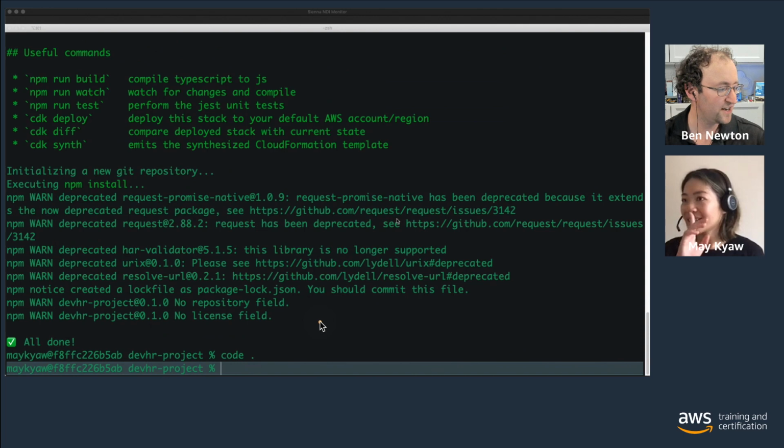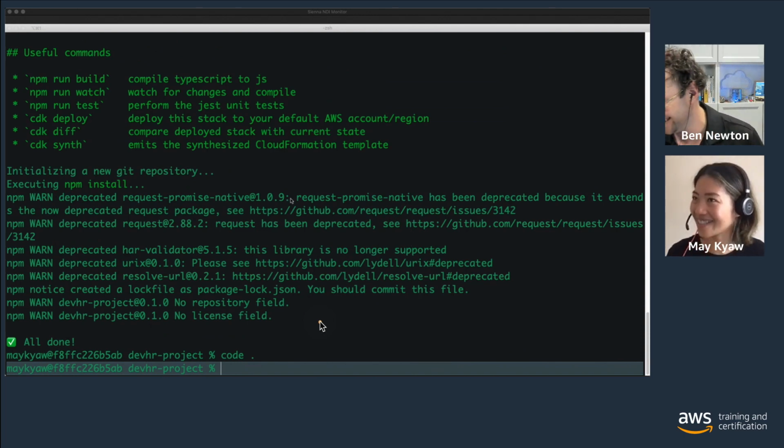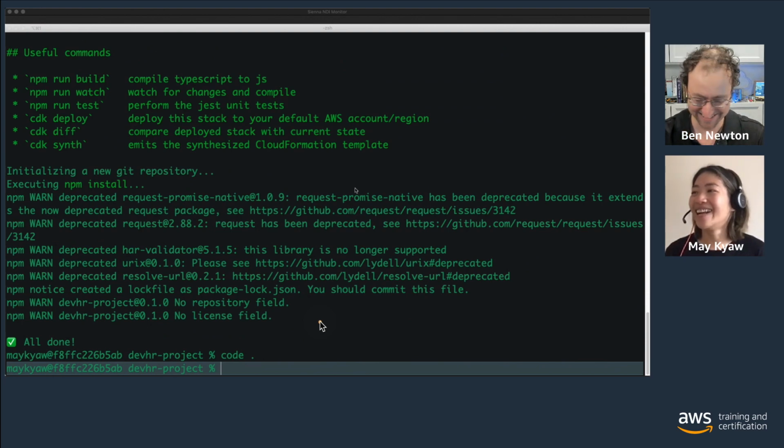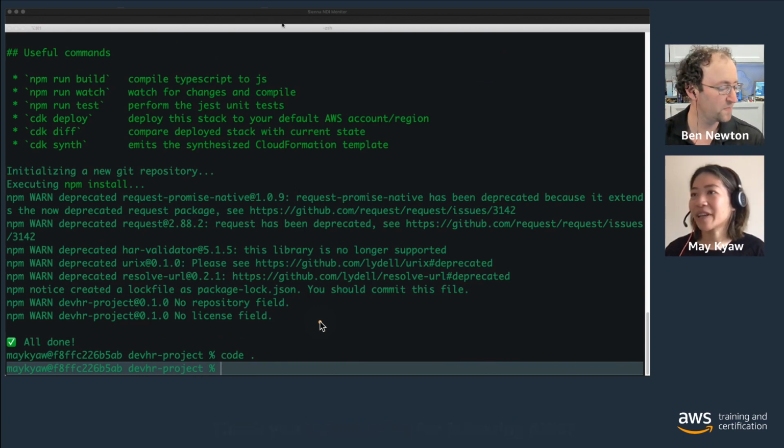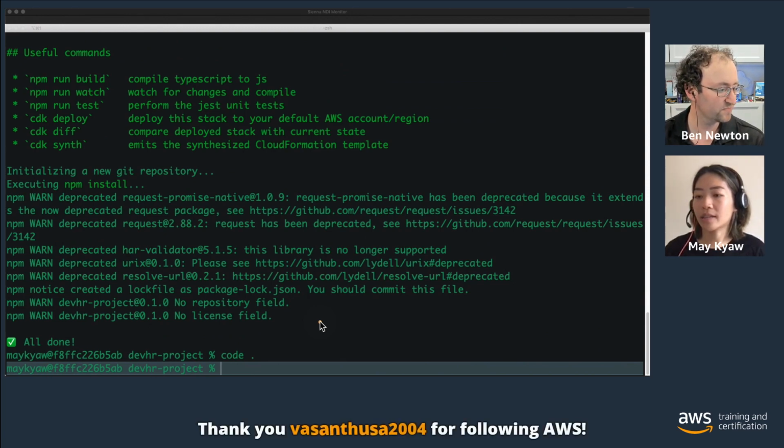What is your favorite IDE? Are you using IntelliJ? I know it's not the best for TypeScript, but it's all good. We're in a happy place, we're in a safe place. Okay, so have you brought your IDE up? I'm just letting it load up. It's just playing it out.